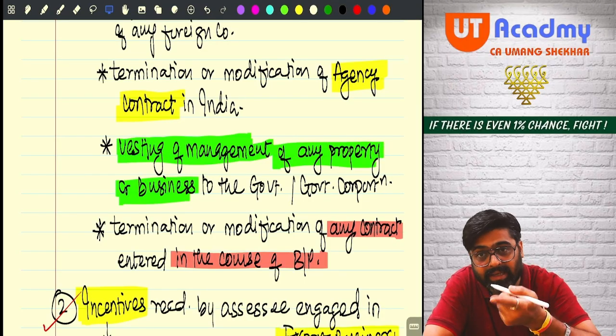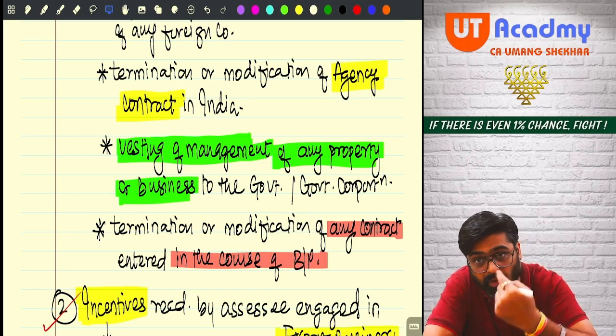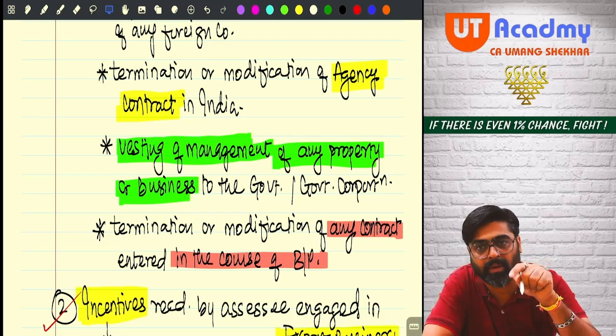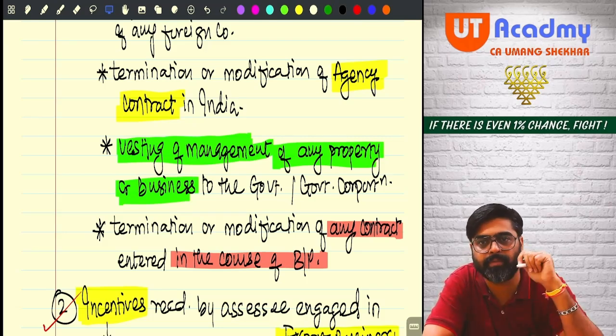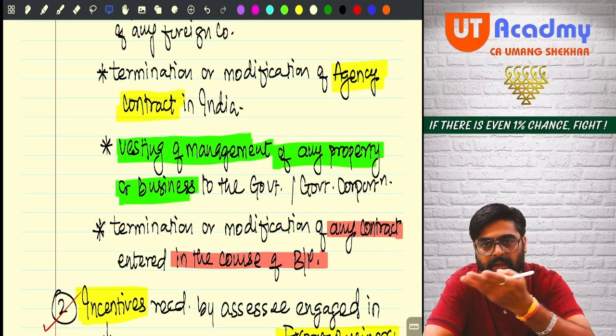That means the agency contract which is made between you and me is not a contract of service. It is a contract for service. And for this contract for service, whatever amount you are getting because of this contract will be your PGBP income and not your salary income. And what income will you get out of this contract? PGBP income, meaning your commission.